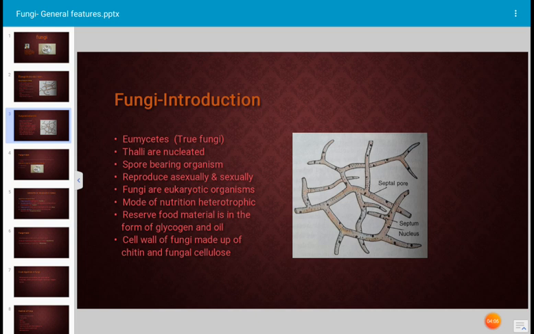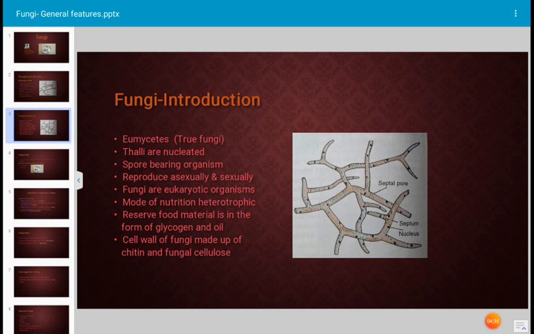In the photograph we have shown the septate mycelium. Septa are there, and this is the septate mycelium. The mode of nutrition of fungi is heterotrophic, that means an organism deriving its nutritional requirements from complex organic substances.